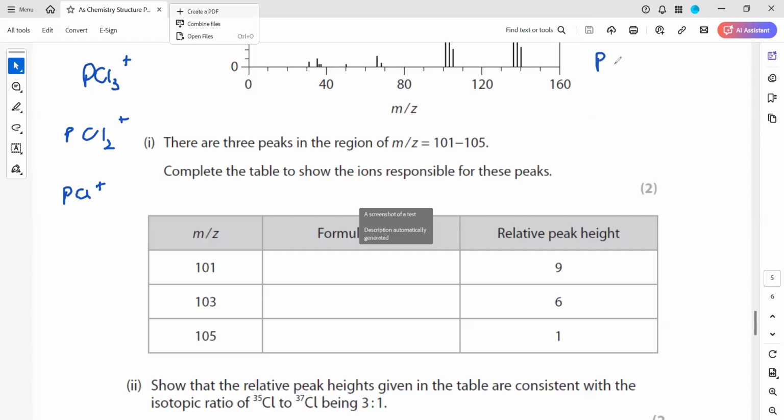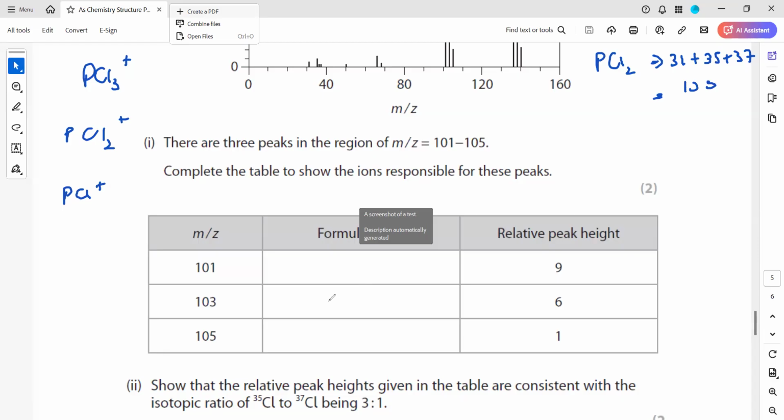If we have PCl2, what will be the maximum mass? It will be phosphorus 31, chlorine 35 or 37. What is the sum here? When you add, it will be 90 plus. This gives a total mass of 103.